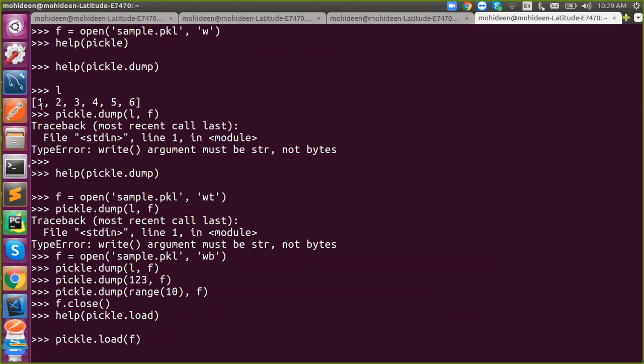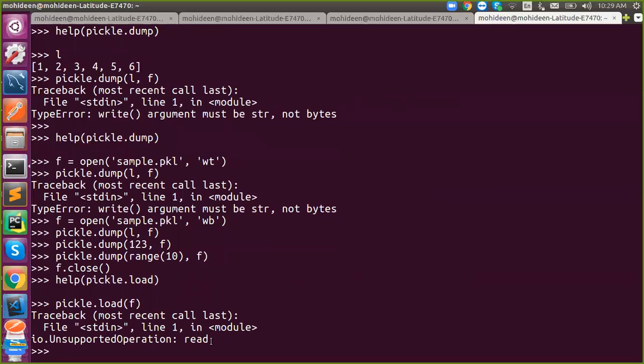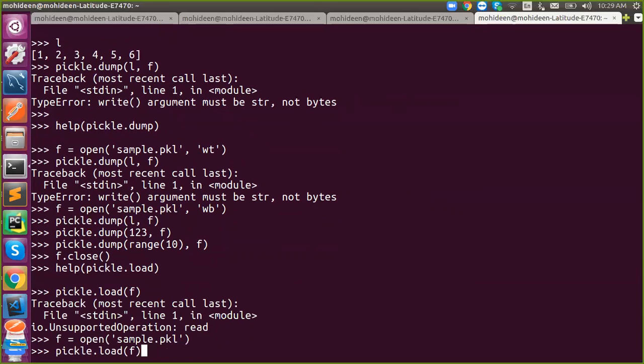So the first thing is we have closed the file. Once you close, this becomes invalid, so it is not possible. And the second thing is we opened the file in write mode, not in read mode. So in load, what we are actually doing is retrieving, meaning reading from files, right? So this mode won't help you out. It will raise an unsupported operation read error. Understand? So you need to open your file in which mode? A read mode.